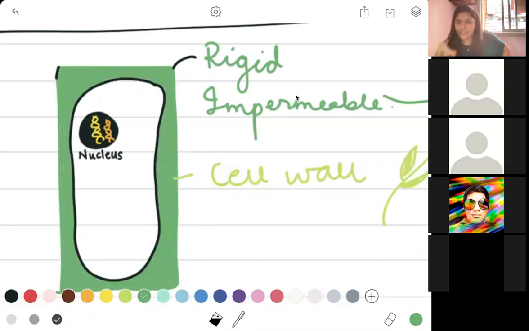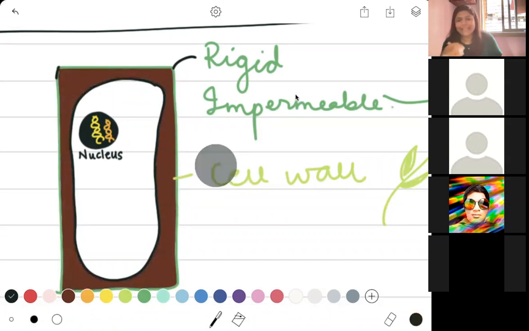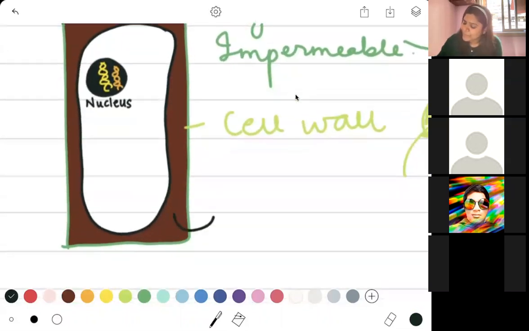The green structure that you see right now over here is your cell wall. But it does not really have any green material in it, so I'm going to turn it into brown color. Now this particular part of your plant cell is unfortunately dead.